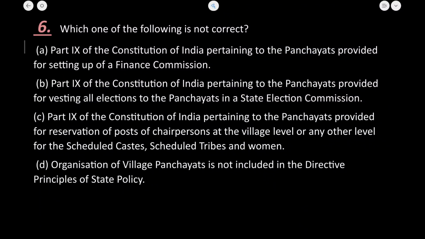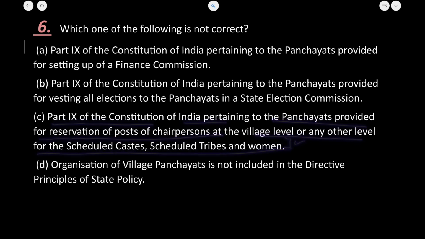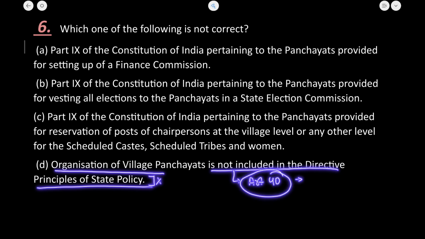Let us see the third statement here. Part 9 of the Constitution of India pertaining to the panchayats provides for reservation of post of chairperson at the village or any other level for scheduled caste, scheduled tribe and women. Yes. Organization of village panchayat is not included in the directive principle of state policy. The statement is absolutely wrong. There is a DPSP under Article 40 of the Constitution, which explicitly says the organization of village panchayats. So the D statement is not correct here.